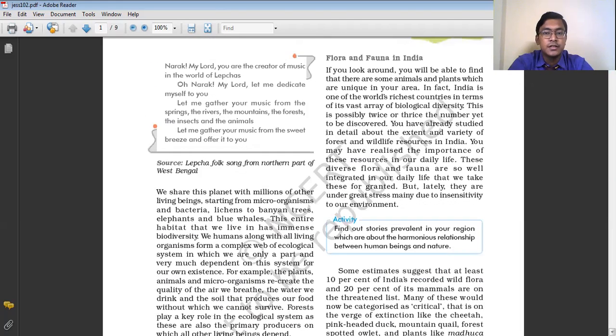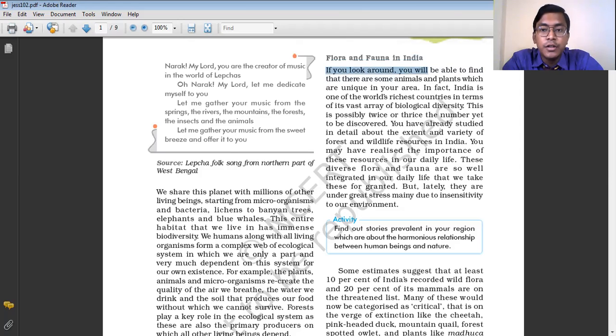So this is just the introduction to the forest resources of our country. Let us discuss in detail the flora and fauna in India. See, the term flora basically means the plants and fauna means the animals. Whenever I use the terms flora and fauna, keep in mind that flora represents the plant community and fauna represents the animal community.